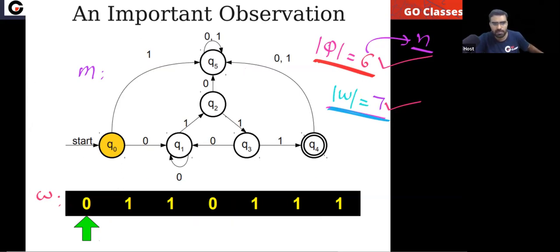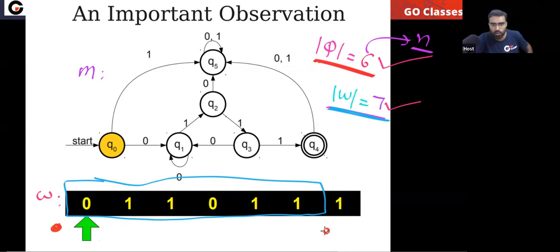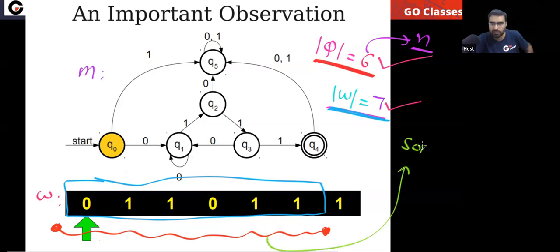Consider from here to here, from here to here. Can you guarantee that at least one state will repeat? Yes, definitely. Here in this area also some state will definitely repeat.